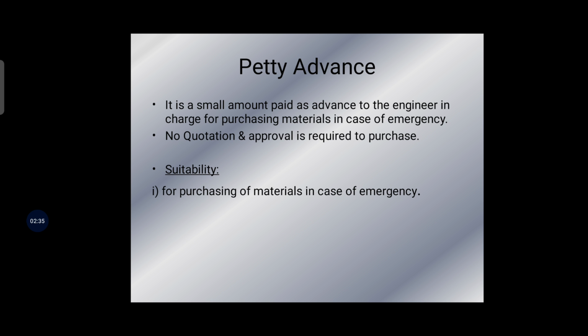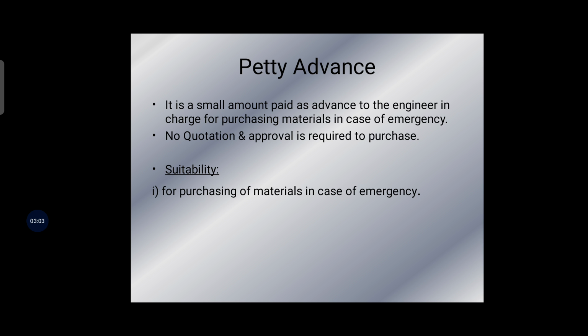Now the next one is petty advance. Petty advance is a small amount advanced to the engineer in charge for purchasing material in case of emergency. The quantity of material to be purchased should be small, and the cost of the materials should not be more than rupees 10. In such cases, quotations and approval are not required.